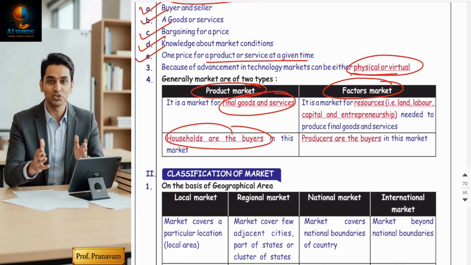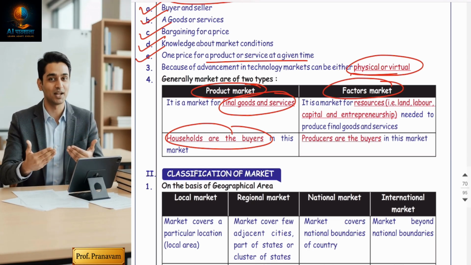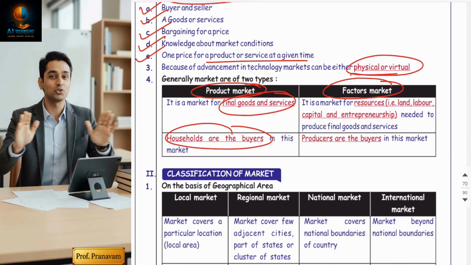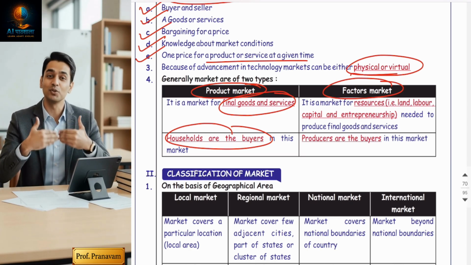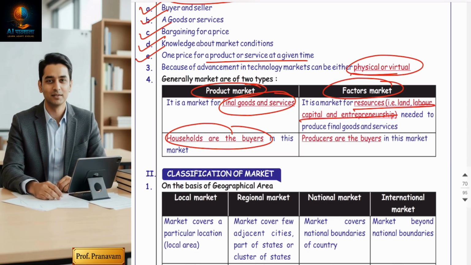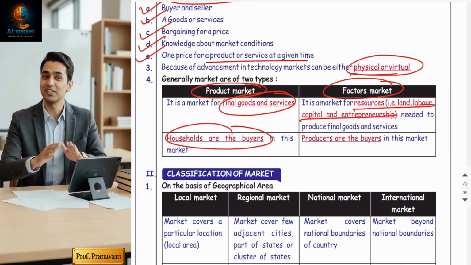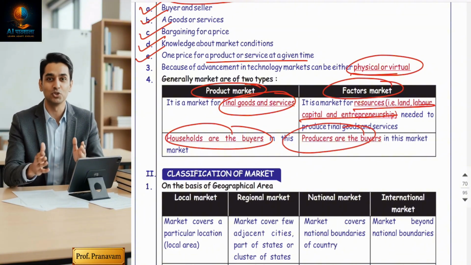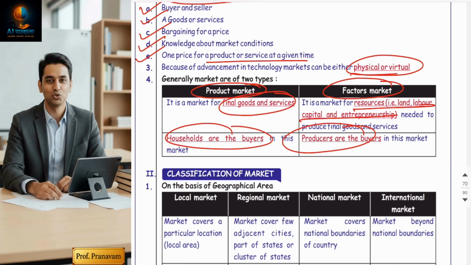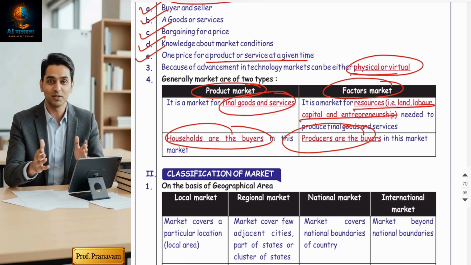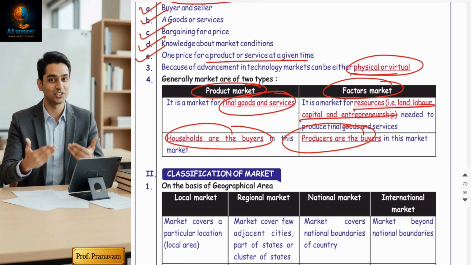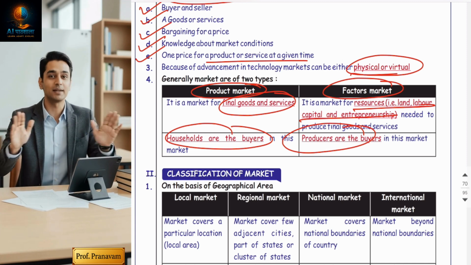What is the factor market? Factor market deals with inputs used for production like land, capital, labor, and entrepreneurs. It is a market where factors are sold. And who are the buyers? Producers are the buyers. Now, for example, hiring labor is a factor market, buying clothes is a product market.